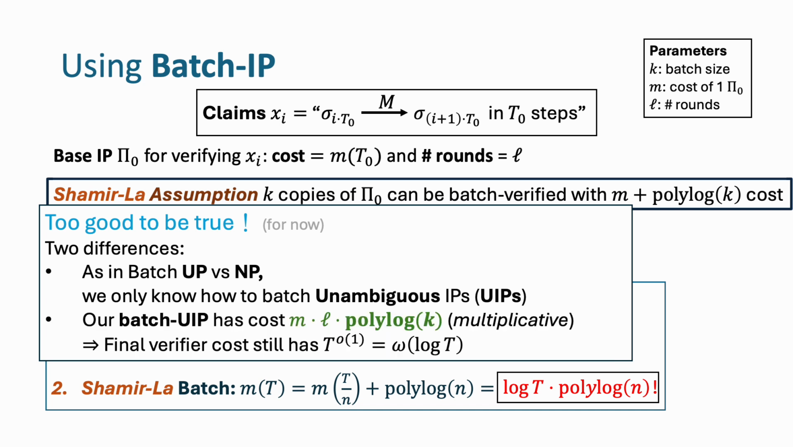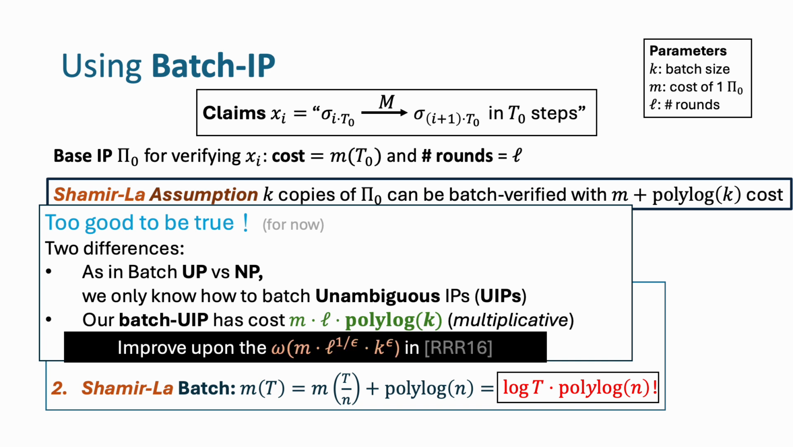Second, our batch UIP protocol has cost m times L times polylogarithmic in k, which is multiplicative instead of additive. Recall that L in this expression is the number of rounds in the base protocol. This leads to a final cost dependency that is polynomial in t, but not all the way to logarithmic in t in the efficiency of the verifier. Finally, we comment that the original RL16 paper constructed a batch UIP protocol that has a larger overhead dependency on L, and this is why we are able to achieve a better delegation scheme using the same framework.